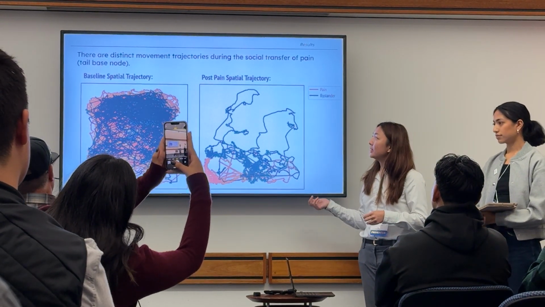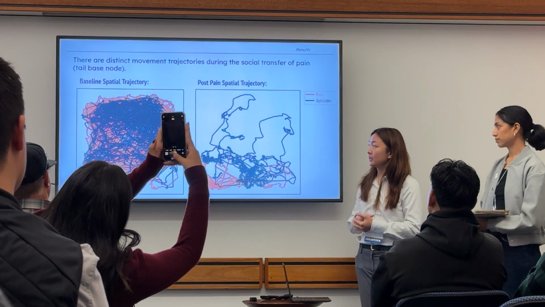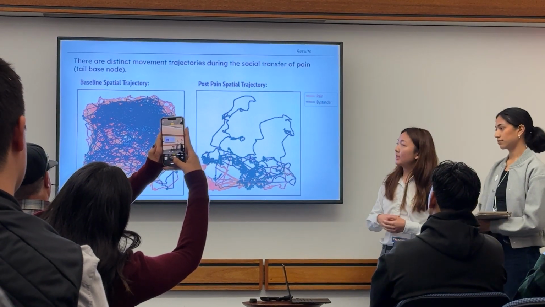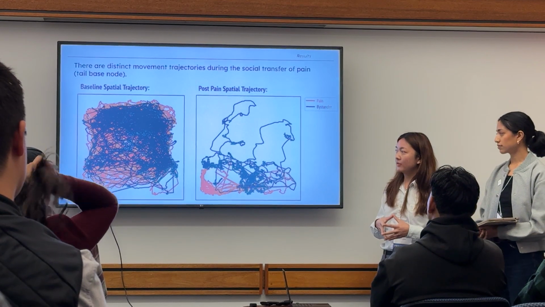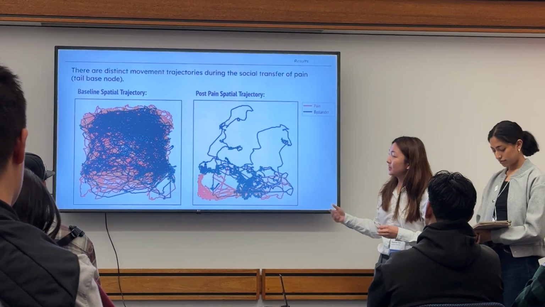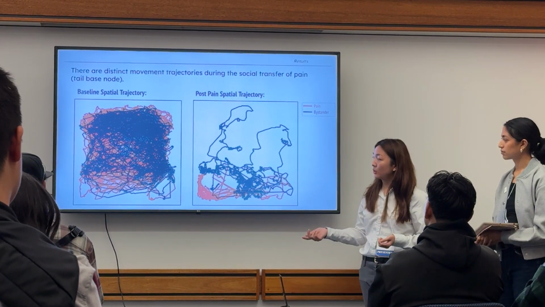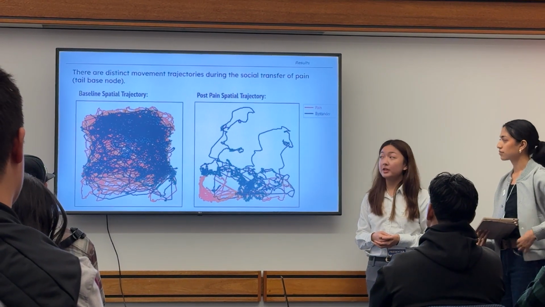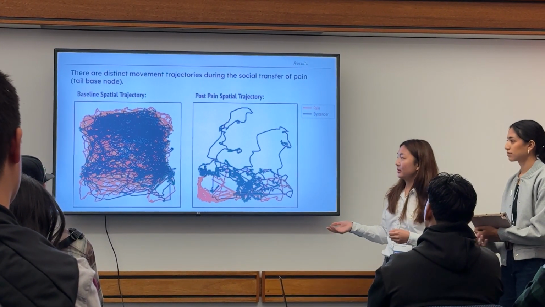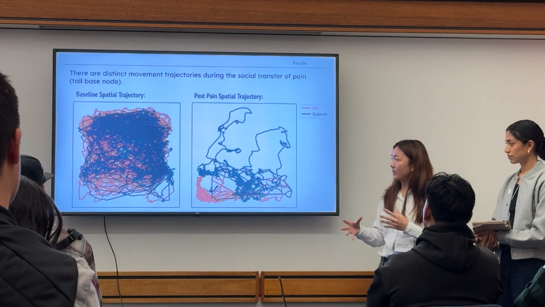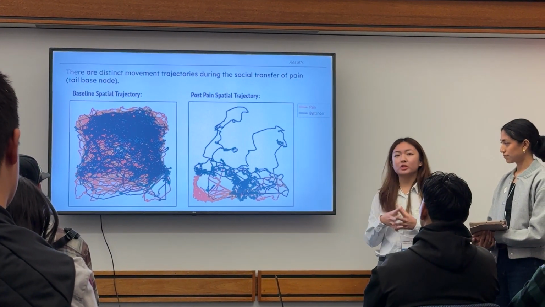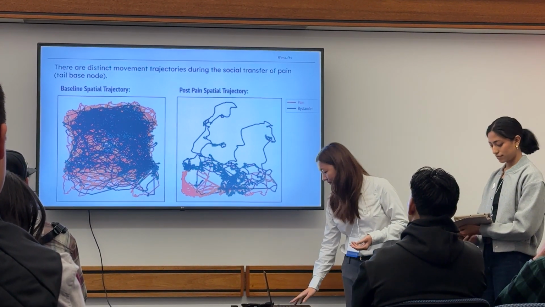And on the right is after we injected capsaicin into the hind paw of the pain mouse. And even at a glance, you can see a very distinct change in patterns of behavior compared to the baseline. Specifically, we see that the pain mouse is huddled in the corner, which is expected given its injury. And interestingly though, the bystander mouse is next to the pain mouse and is investigating or just in general closer to the pain mouse.